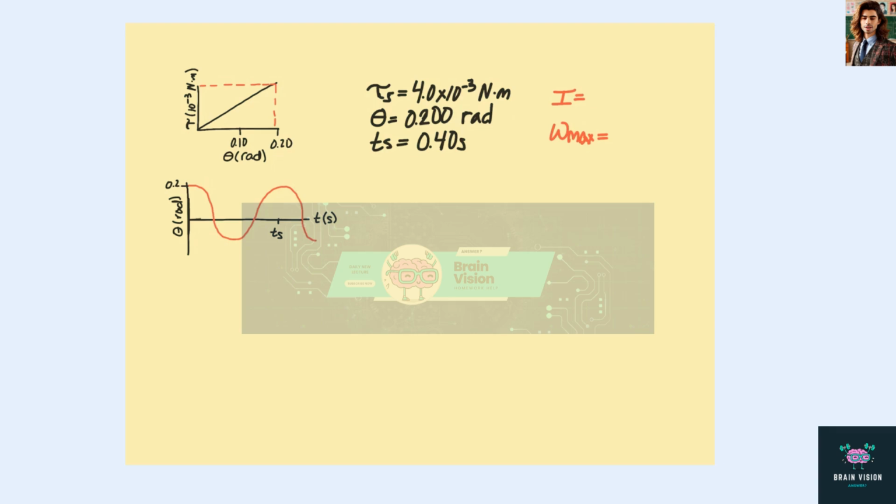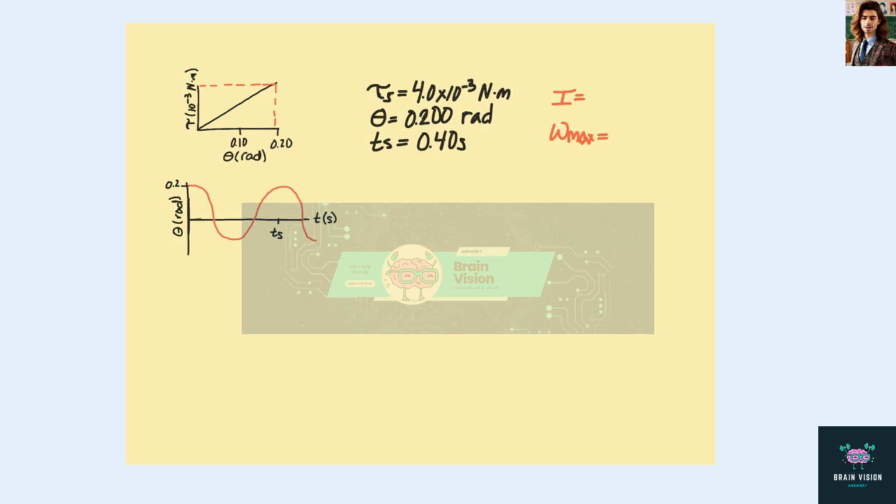For this problem, we have a torsion pendulum that has a metal disc with a wire running through it. The wire is mounted to vertical clamps and pulled taut, and we have two graphs that give the magnitude of the torque needed to rotate the disc about the center, as well as the resulting oscillations in terms of the angle. From these graphs, we get that tau equals 4.0 times 10 to the negative third Newton meters, theta is 0.2 rads, and time at position S is 0.4 seconds.